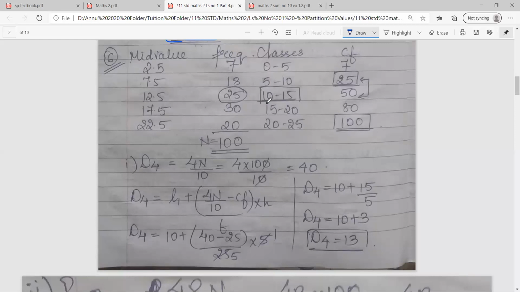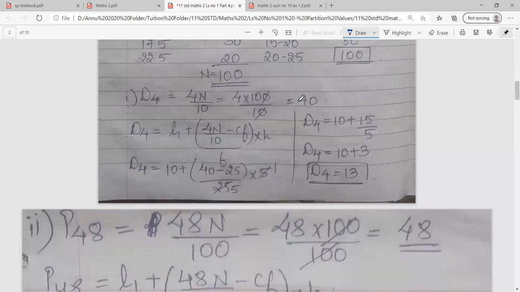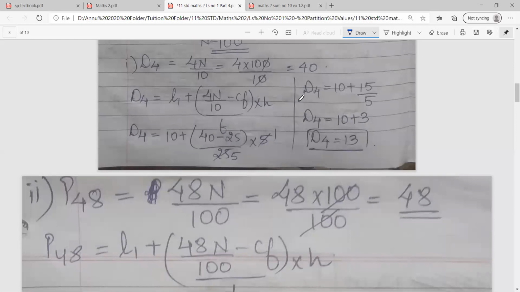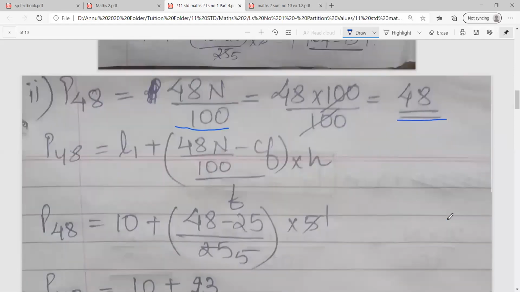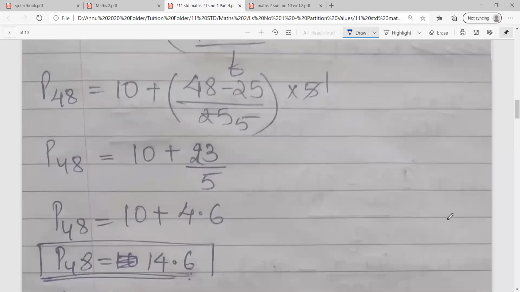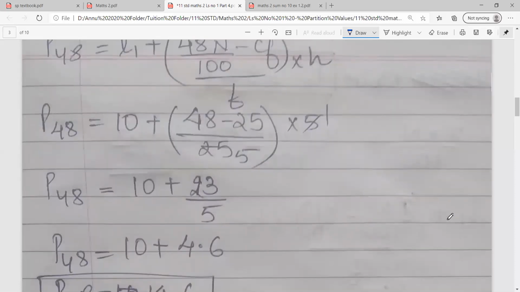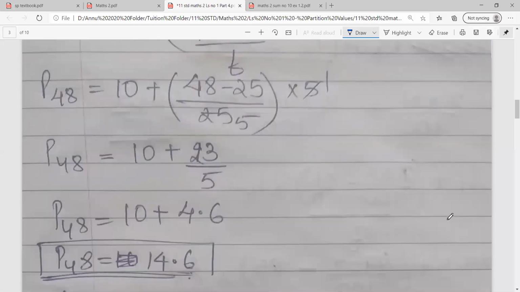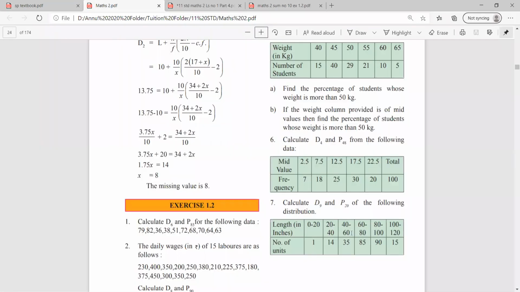So as you can see, the class for D4 you took 10 to 15 and 13 उसके अंदर आता है. That means calculation part may be correct. Moving forward, P48. So छोटू formula 48n upon 100. So you get the answer to be as 48. Again, you will take the class. Same 10 to 15 and you'll be getting the answer to be as 14.6, which again lies in the same class.